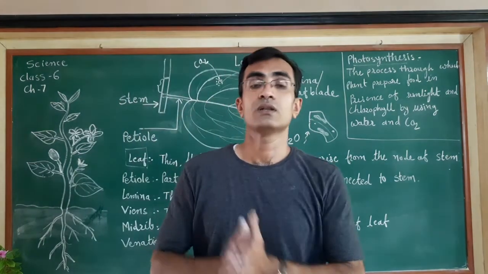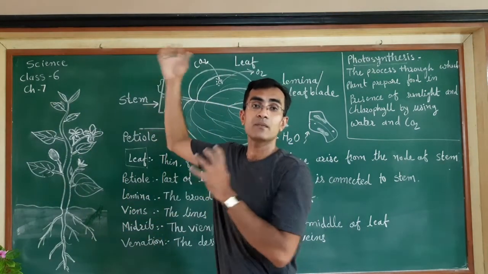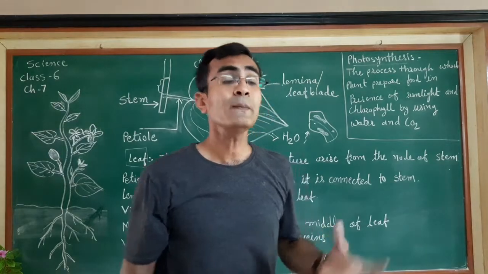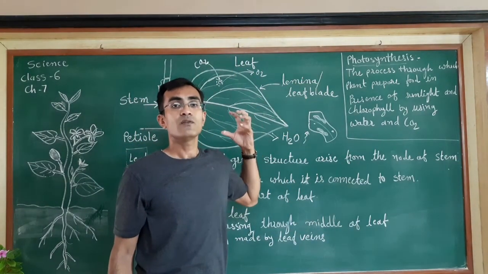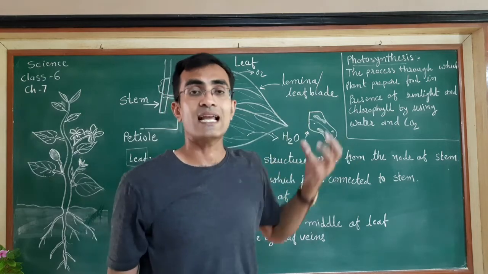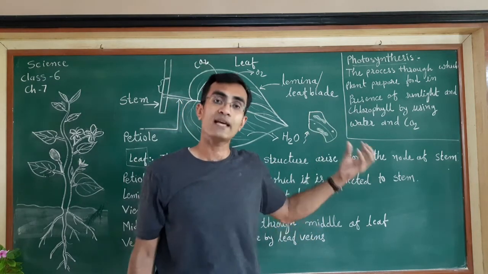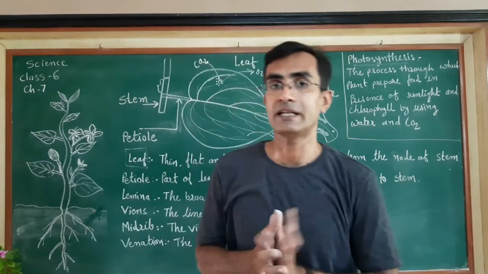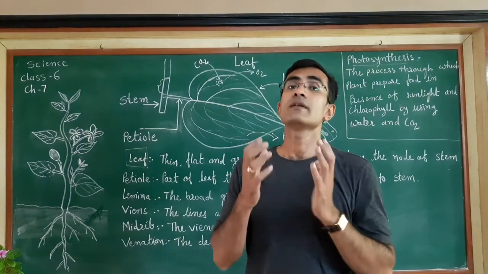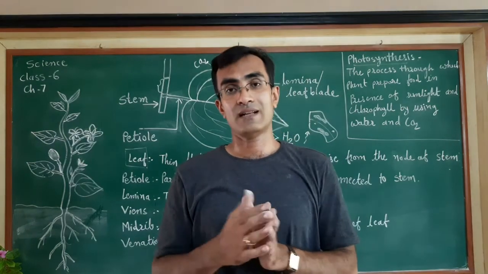Now conclusion. Conclusion should be matched with the aim. So conclusion would be the leaves are responsible for doing photosynthesis and making their own food. Okay, hope you are clear with this idea. So next part we'll see in the next lecture.